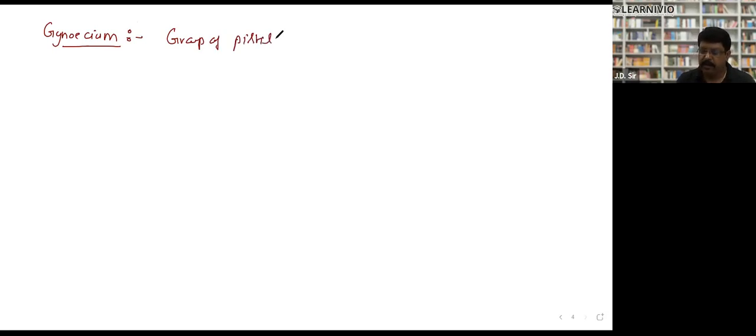We know that a pistil has 3 parts: ovary, style, and stigma, and we know all that structure. Still I want to share it with you. So this is our pistil, a single pistil, and there may be a single ovule or more than one ovule, right?